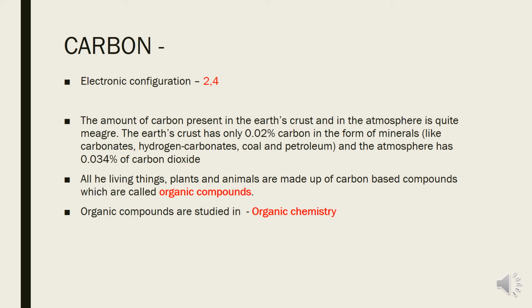Fuels like wood, kerosene, LPG, natural gas, CNG, petrol, diesel, which we use for different purposes, are carbon based compounds. Other examples like paper, rubber, plastic, leather, drugs, dyes are also carbon compounds, children. From here I can say that the carbon element is playing a very important role in our life.